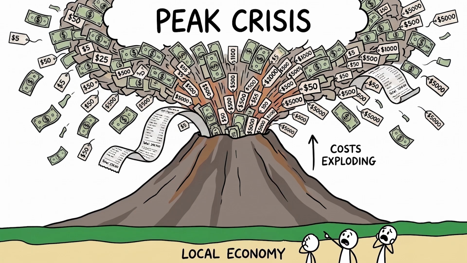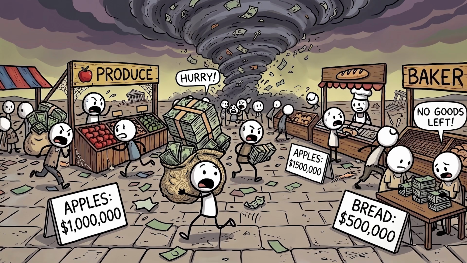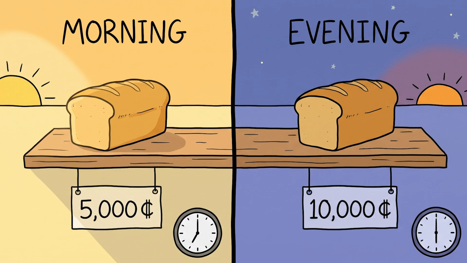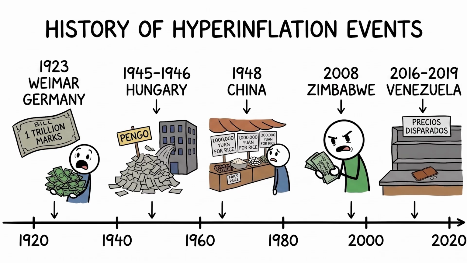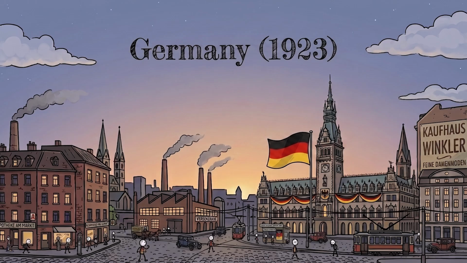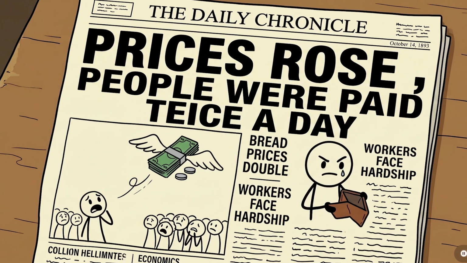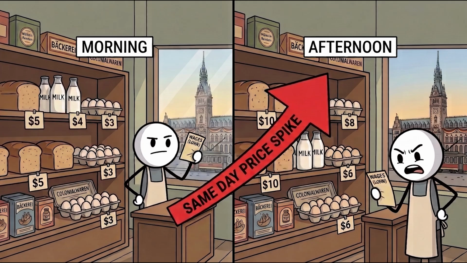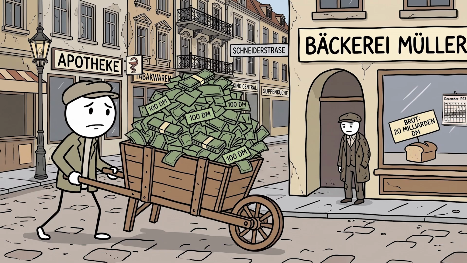At the peak of its crisis, prices were doubling roughly every 24 hours. A loaf of bread that cost a few thousand Zimbabwean dollars in the morning could cost double that by evening. It's happened many times in history. Germany in the 1920s saw something similar. Prices rose so fast that people were paid twice a day because their morning wages would be worth noticeably less by the afternoon. In severe cases, people needed wheelbarrows full of cash just to buy basic groceries.